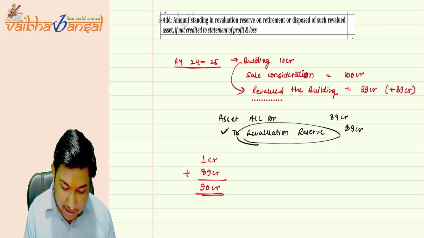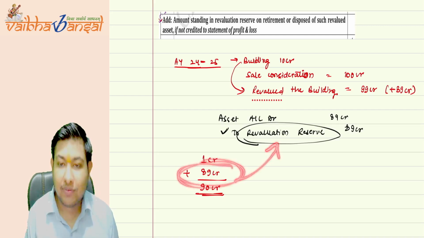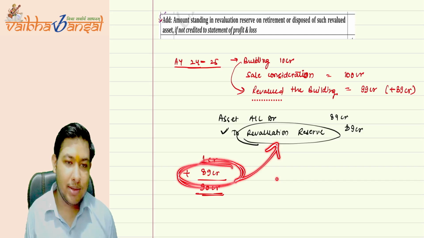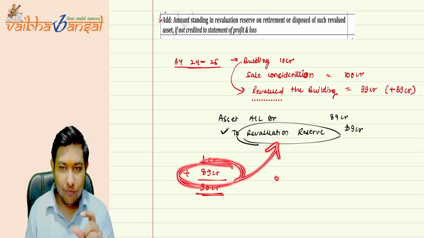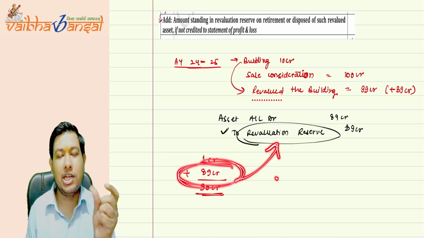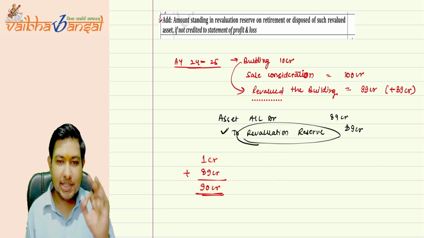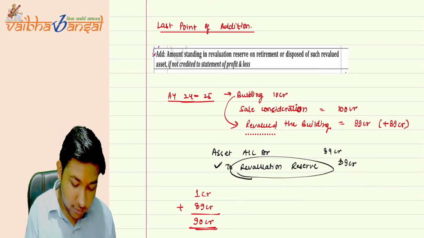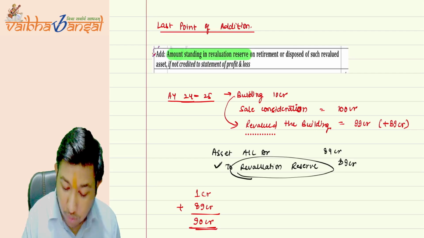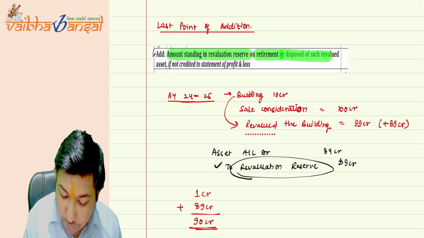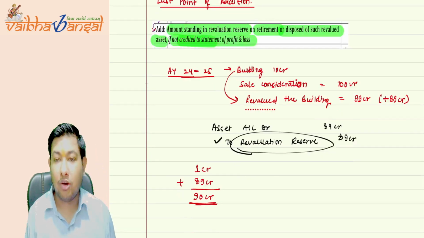So the government is adding back the revaluation reserve, because we have shifted our gain, the net profit, to the revaluation reserve. So the government is now taking it back to the P&L account. Is this clear? Just read it once. It says: amount standing in the revaluation reserve on retirement or disposal of such revalued asset, if not credited to the P&L account.